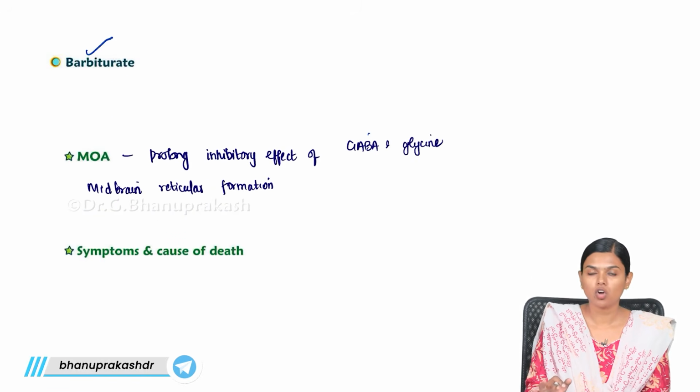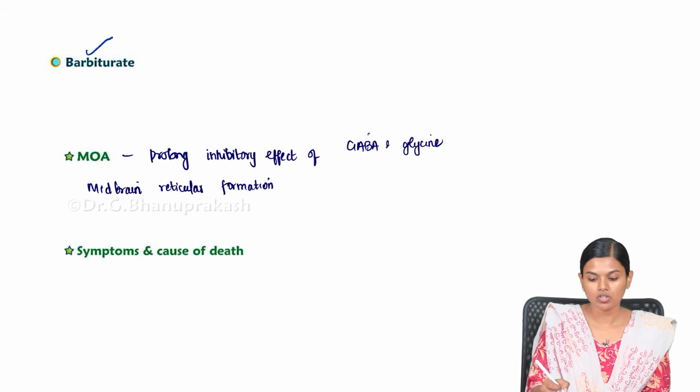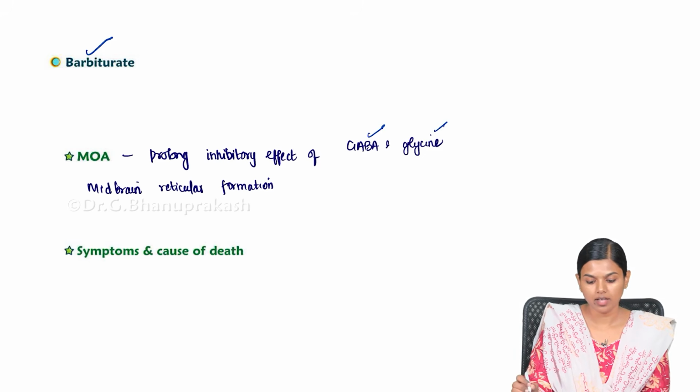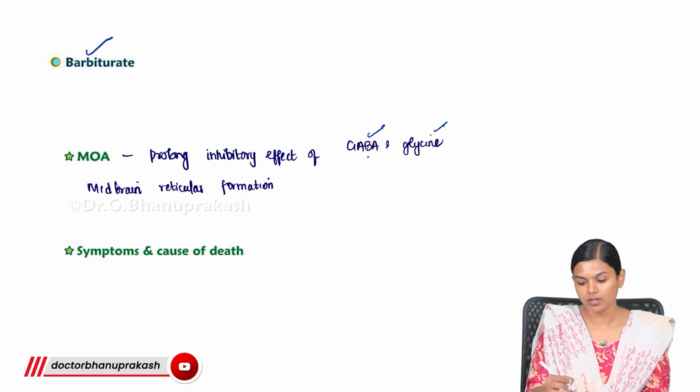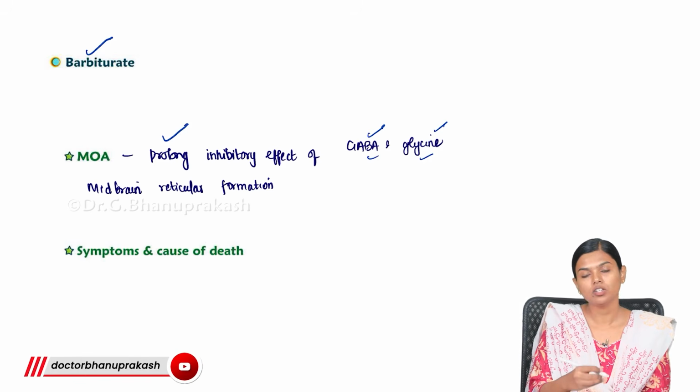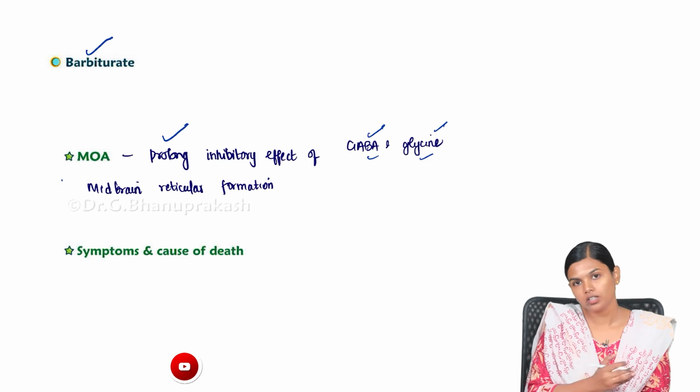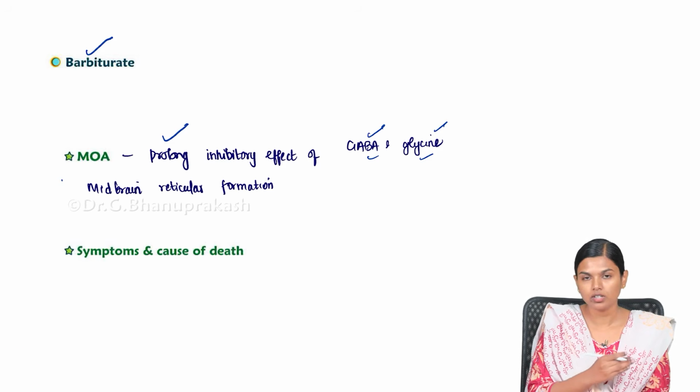Barbiturate is the most common drug used for suicide. What is the mechanism of action behind barbiturate? It causes prolonged inhibition by GABA and glycine, which are inhibitory neurotransmitters. Their effect is already inhibiting, and this prolonged inhibition is further prolonged by the barbiturate, which leads to depression of brain activity.